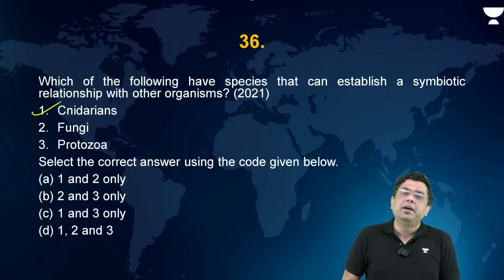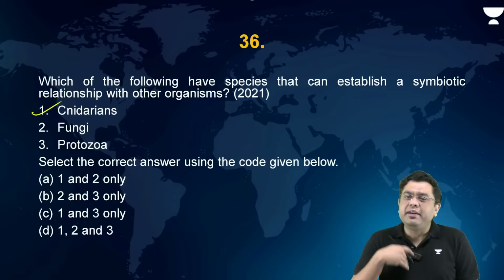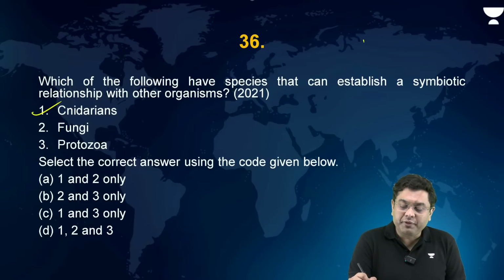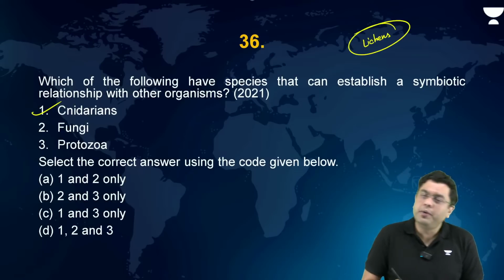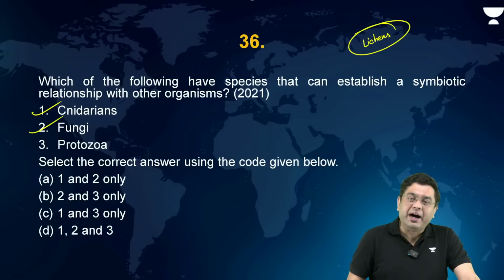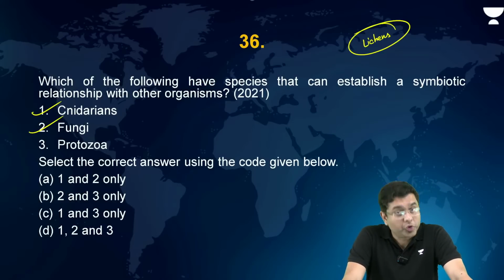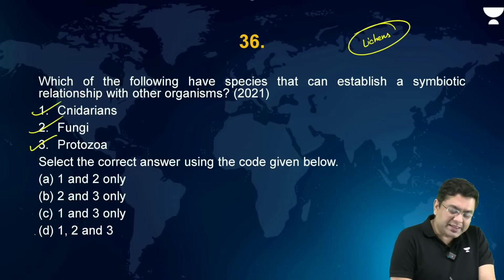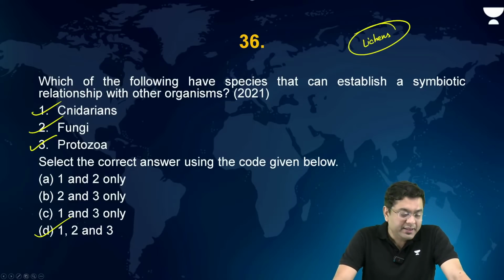First is correct. The fungi. Fungi readily form symbiotic relationships with, for example, algae, and they form what we refer to as lichens. Isn't it? So this is also correct. And then you have the protozoa. Protozoa also form symbiotic relationships not only with unicellular, but also slightly larger organisms. So that also is able to establish a symbiotic relationship. So the correct answer in this case is going to be D, that is 1, 2, and 3, right?